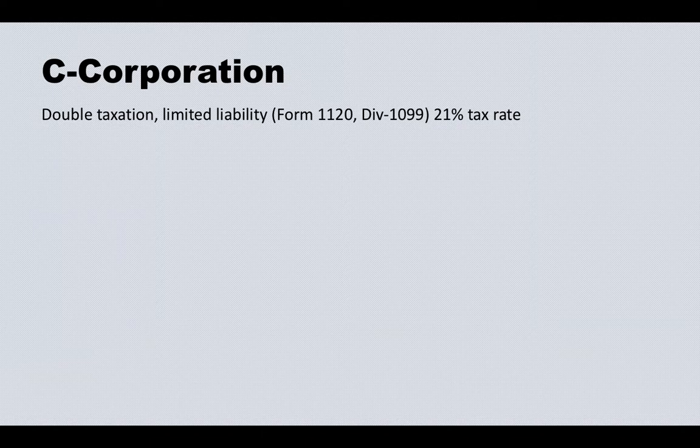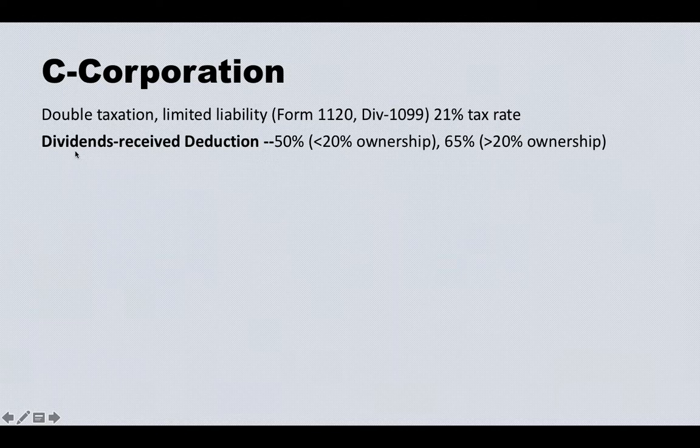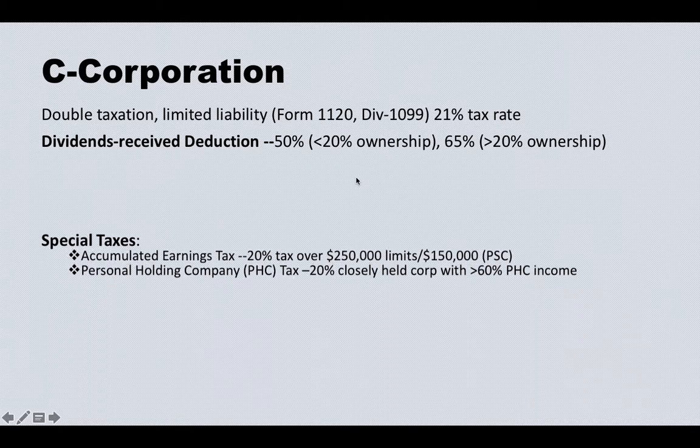So that's a summary. For C corporations, I haven't talked about everything in this video, but you can find it in other videos. A C corporation has double taxation and limited liability. You file Form 1120, then you issue dividend Form 1099 to the shareholder. The corporation is subject to a 21% tax rate. Then we talked about the dividends received deduction, the 50% and 65% deduction.